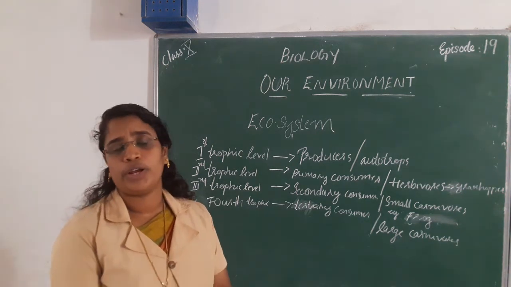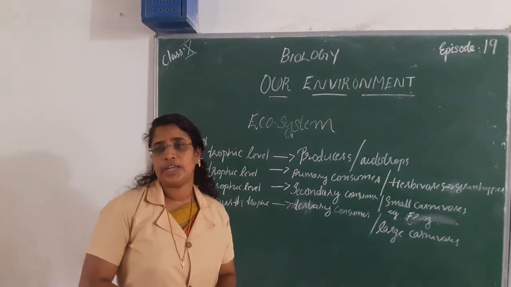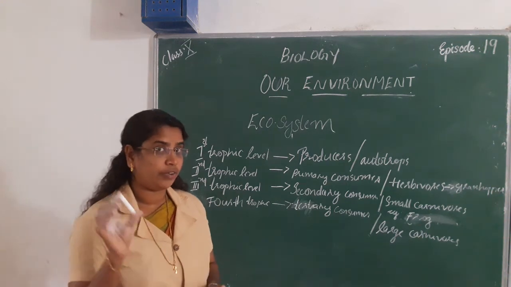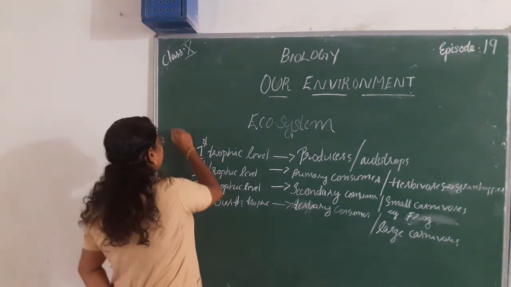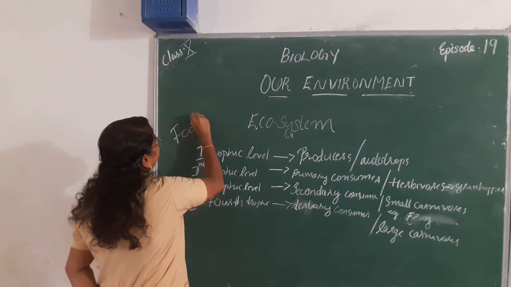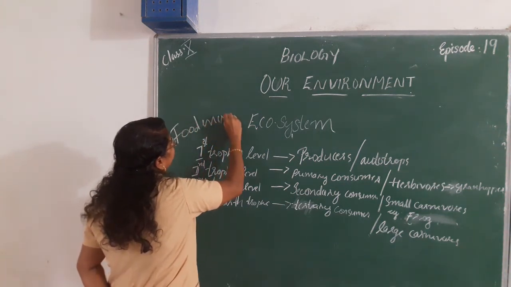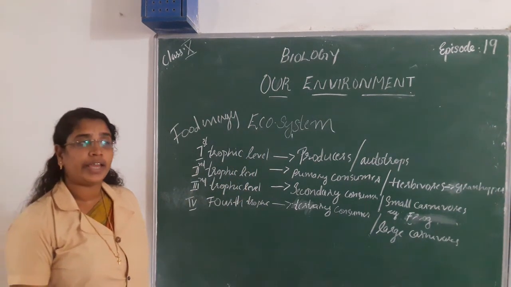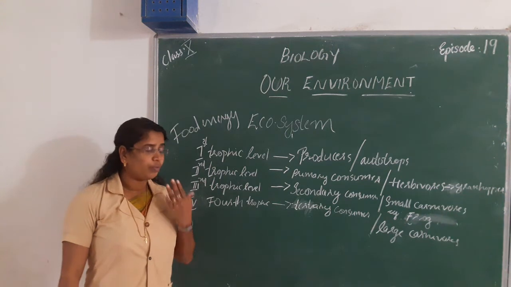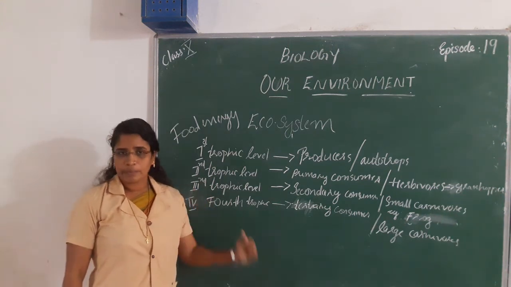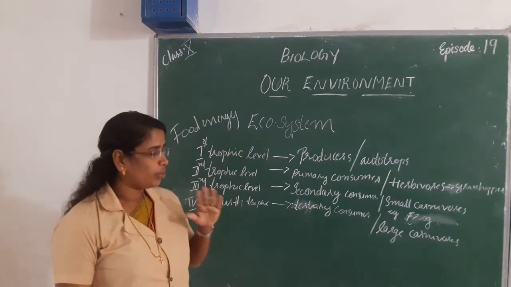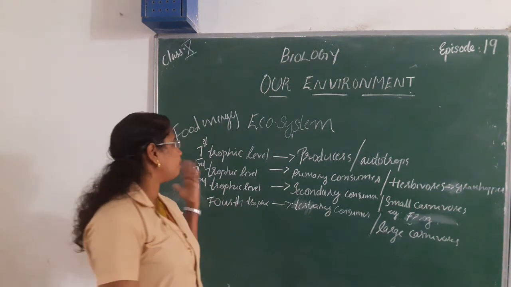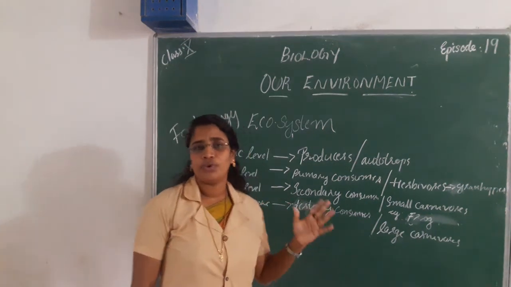The series of organisms that take part in transferring food energy from producers to consumers to decomposers is called a food chain.